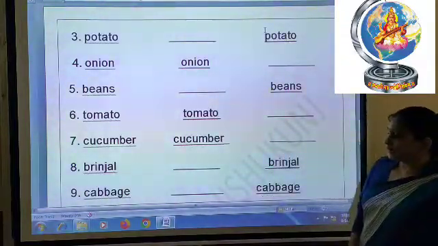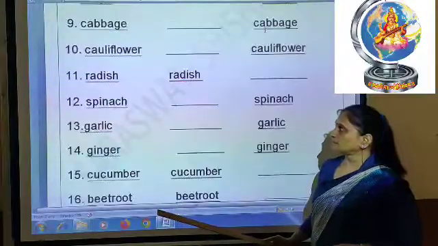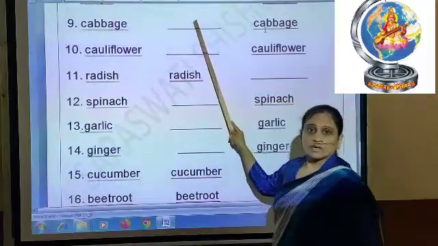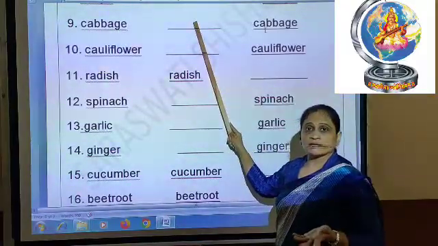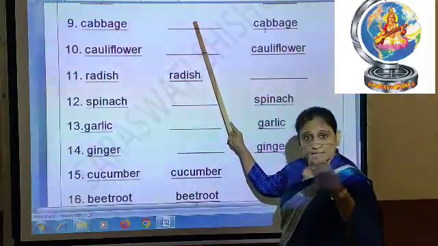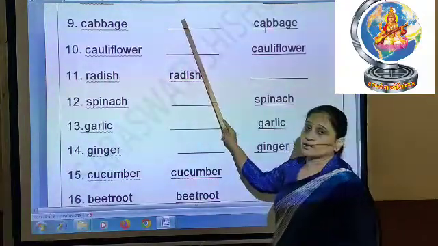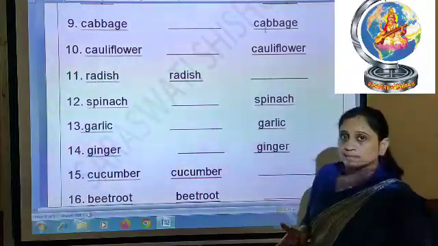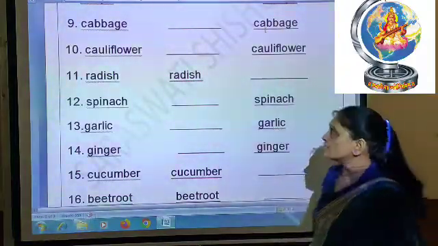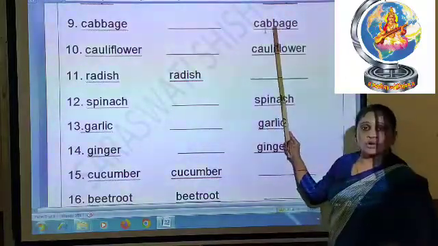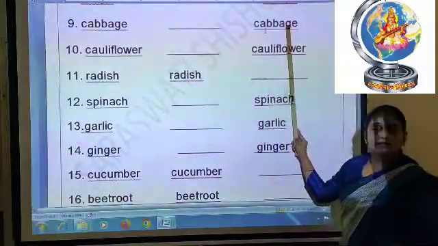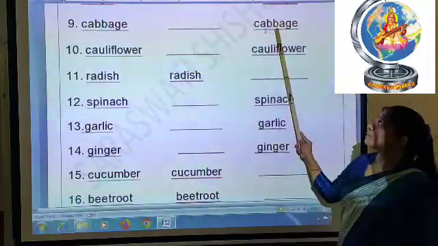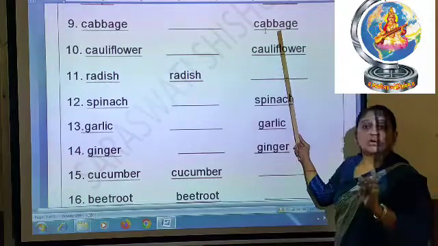Then after, 9 number is cabbage. Cabbage also you can eat raw, all are eating raw cabbage, right? Whenever mother is cutting, then also we can eat the cabbage, but no need to write in the raw column, because every time mother is making cabbage sabji and then you are eating with the chapati, right? So write in the cooked column, you will not write in the raw column. So CABBAGE, cabbage will come in the cooked column.